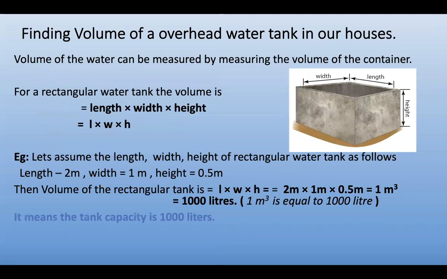Finding the volume of an overhead water tank in our houses. The volume of the water can be measured by measuring the volume of the container.